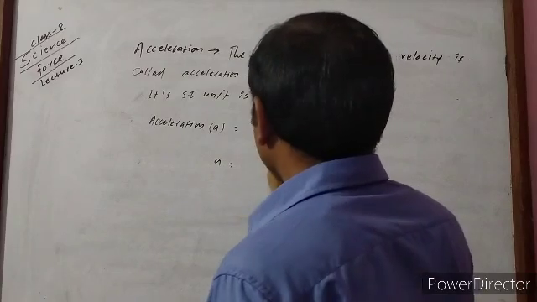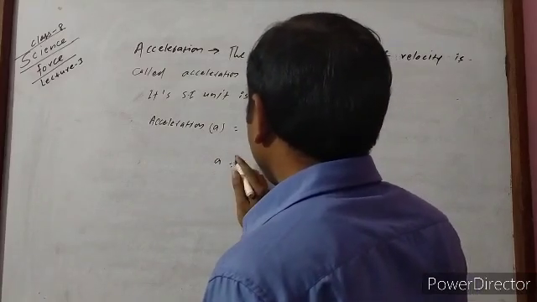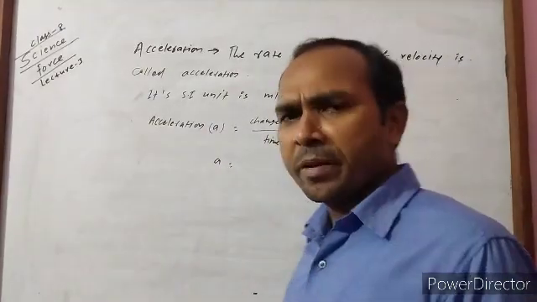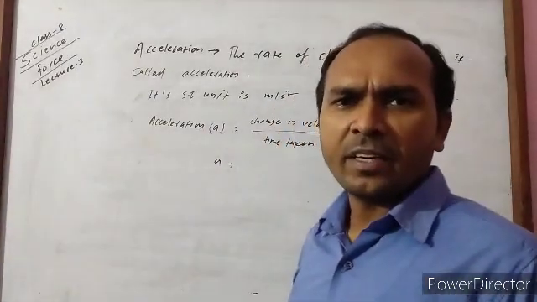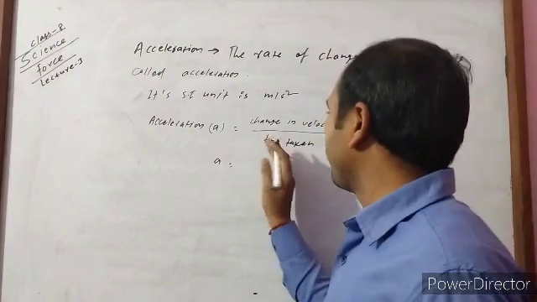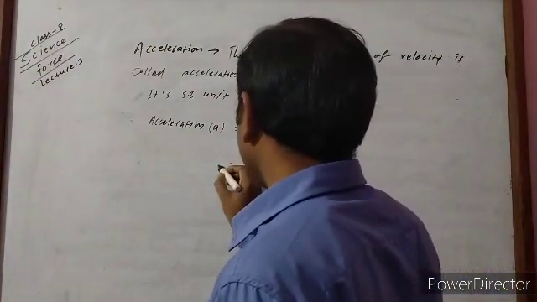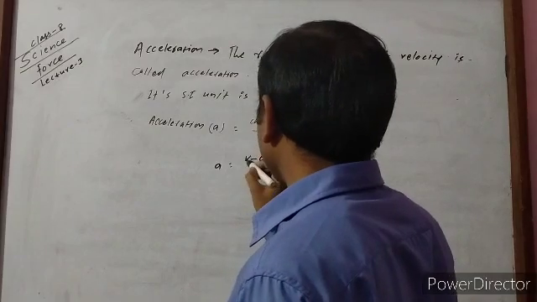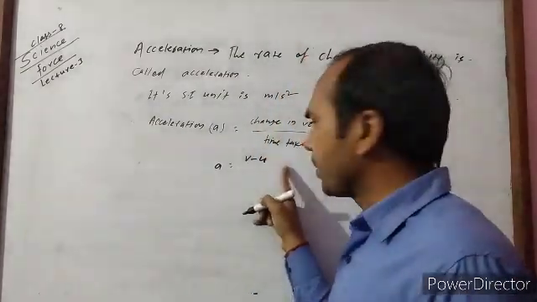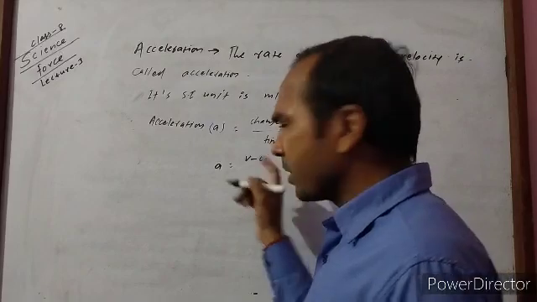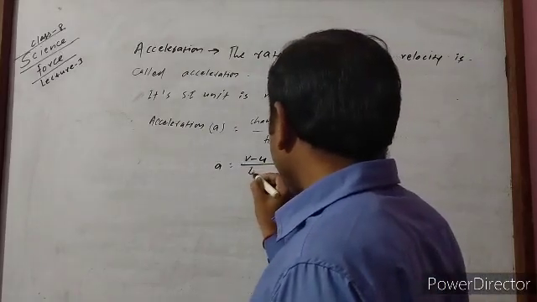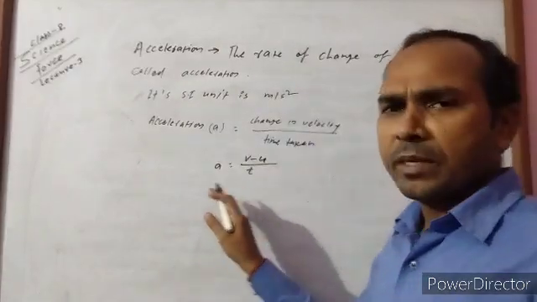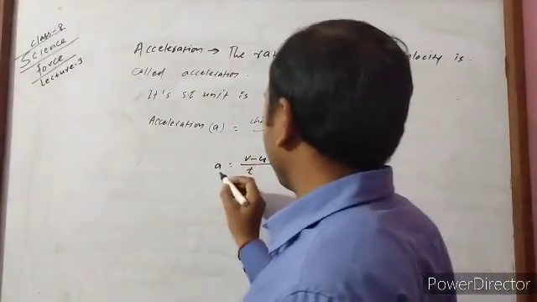And when we write change in velocity, if a body is moving with the initial velocity u and after application of the force in the same direction the velocity becomes v in time t, then a is equal to v minus u by t. V minus u becomes the change in velocity, meaning final velocity minus initial velocity, and per unit time is t, then a is equal to v minus u by t becomes acceleration.